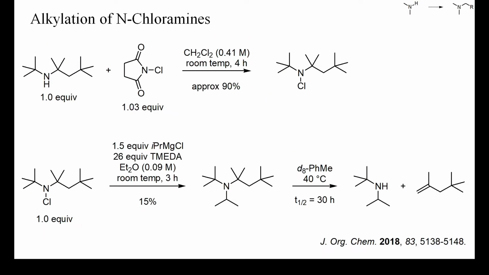This here is an attempt to prepare a sterically crowded bis-tert-alkyl isopropylamine. None of the conventional isopropylation techniques worked, and best results were obtained by chlorination of the bis-tert-alkylamine followed by nucleophilic displacement of chloride.